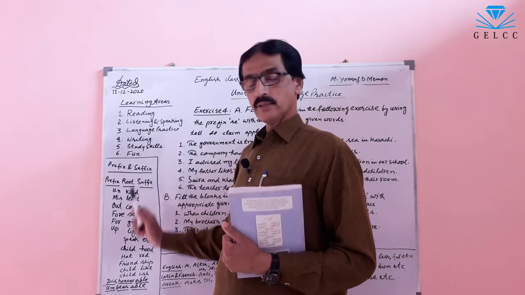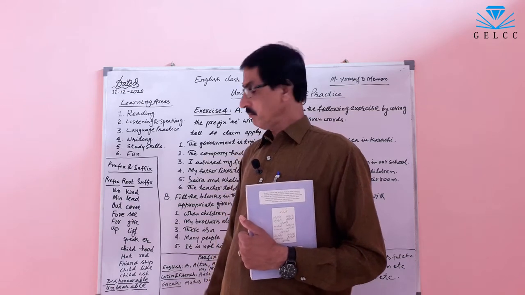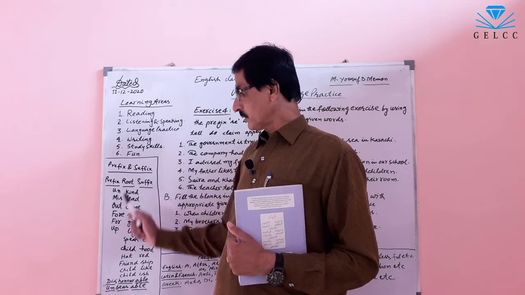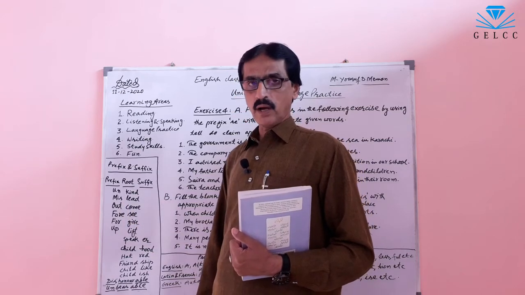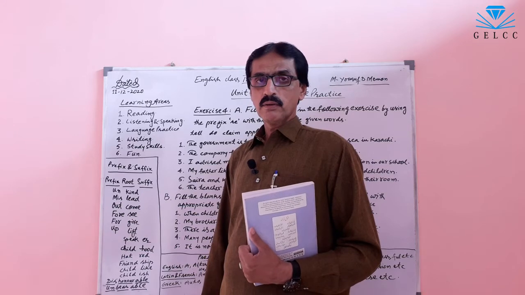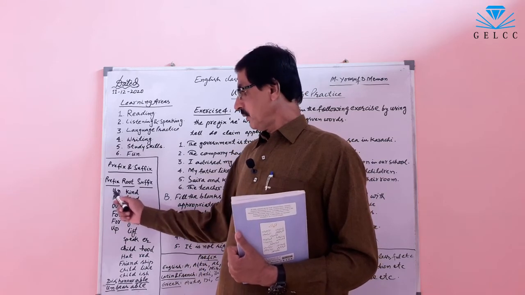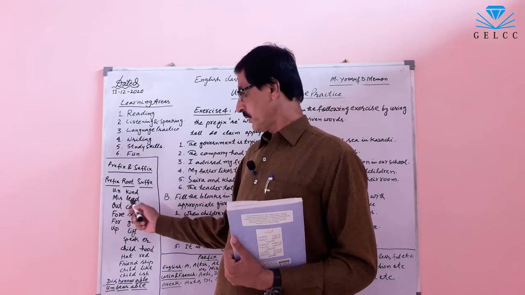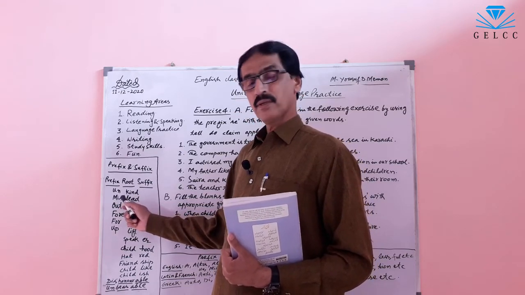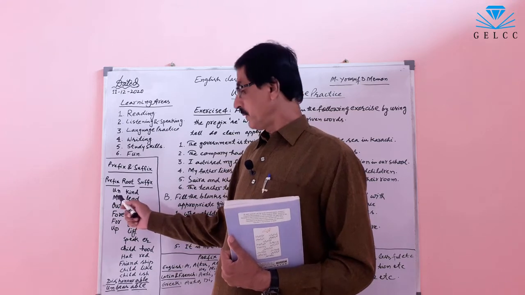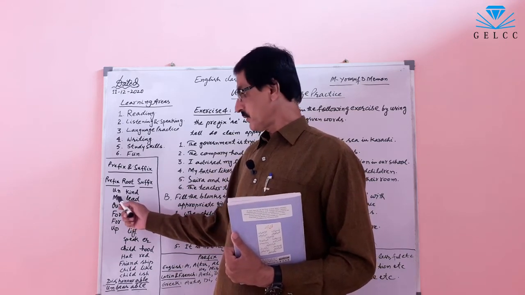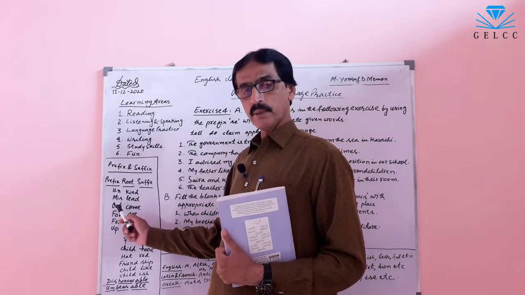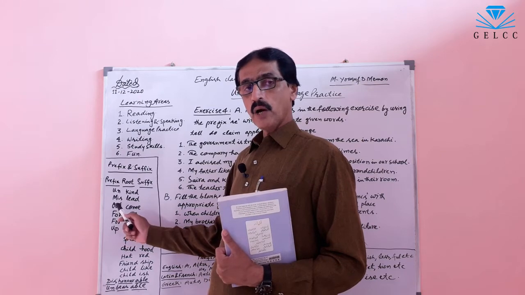Root. Kind. The word kind, if we add un in the beginning of kind, the new word will be unkind. Un is a prefix. Lead. If we add mis in the beginning, the new word will be mislead. Mis is prefix. Come. If we add out in the beginning, the word will be outcome.